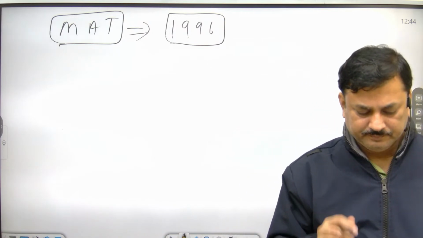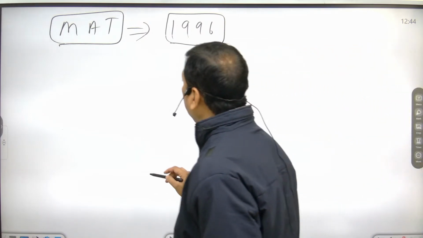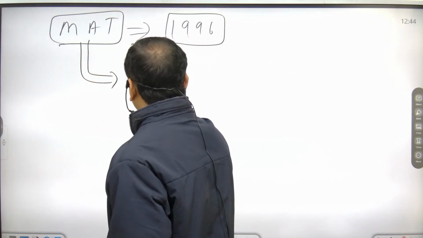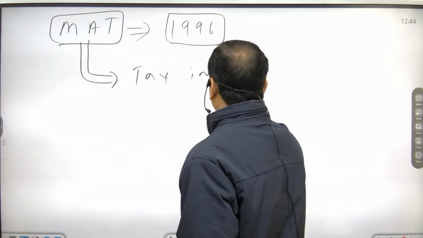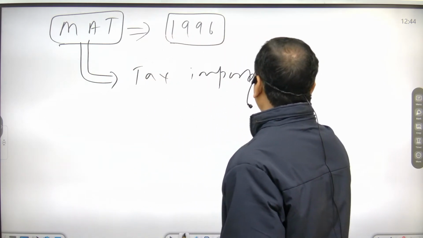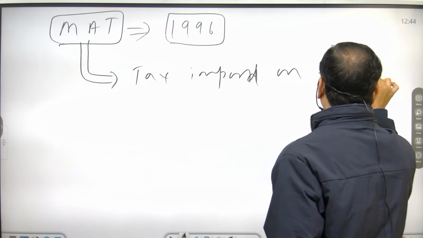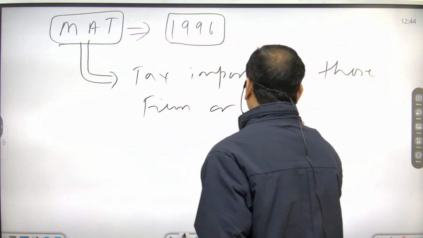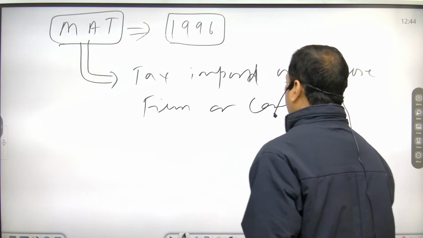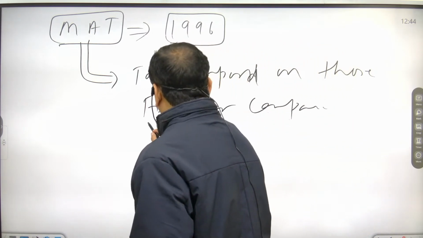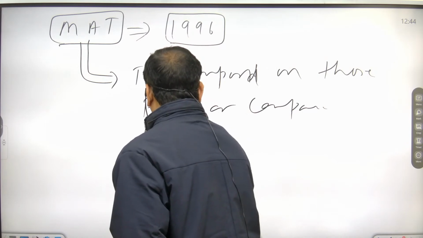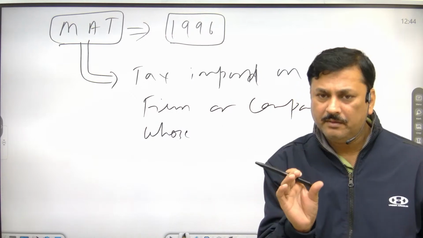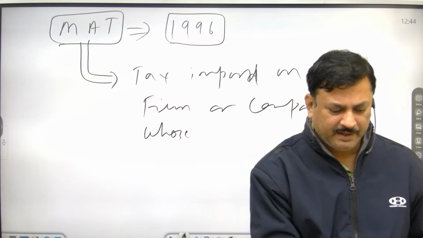Minimum alternate tax is a tax imposed on those firms or companies whose income is more than a certain book profit.